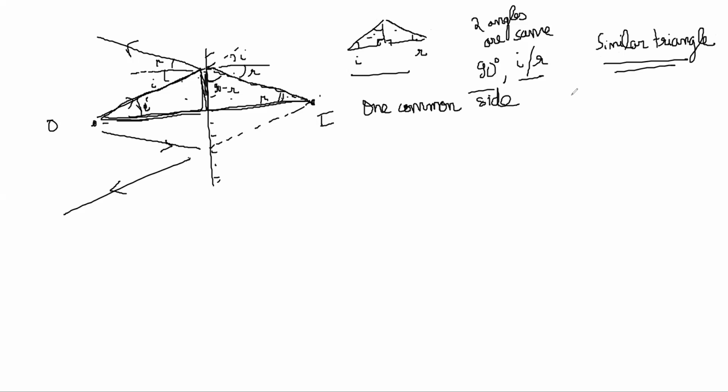So basically if you do A1 by A2 is equal to B1 by B2 is equal to C1 by C2, where these are lengths of the sides, one of these ratios turns out to be 1, right? Because it's a common side. So that means all sides are equal then. You understand that similar triangles, all the sides will be in the same ratio, right?